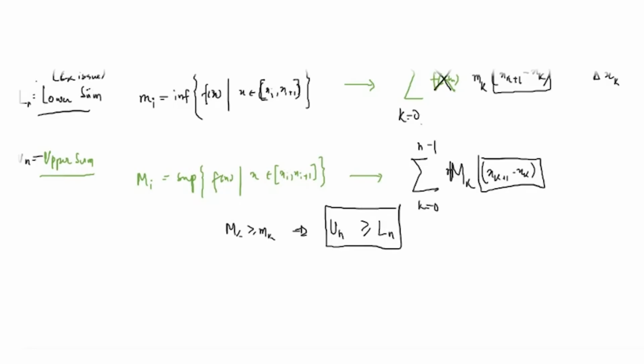The upper sum is greater than or equal to the lower sum. So what's next? How did they do the whole thing? What they did is an interesting idea.